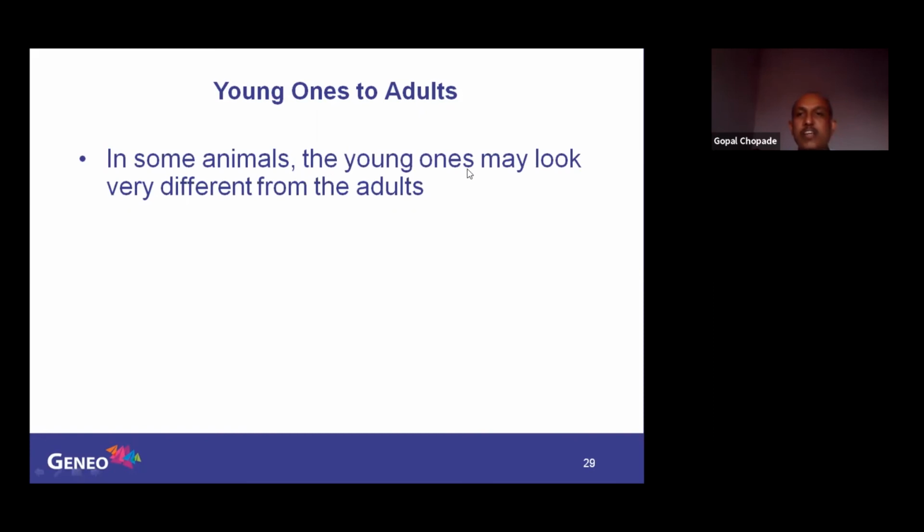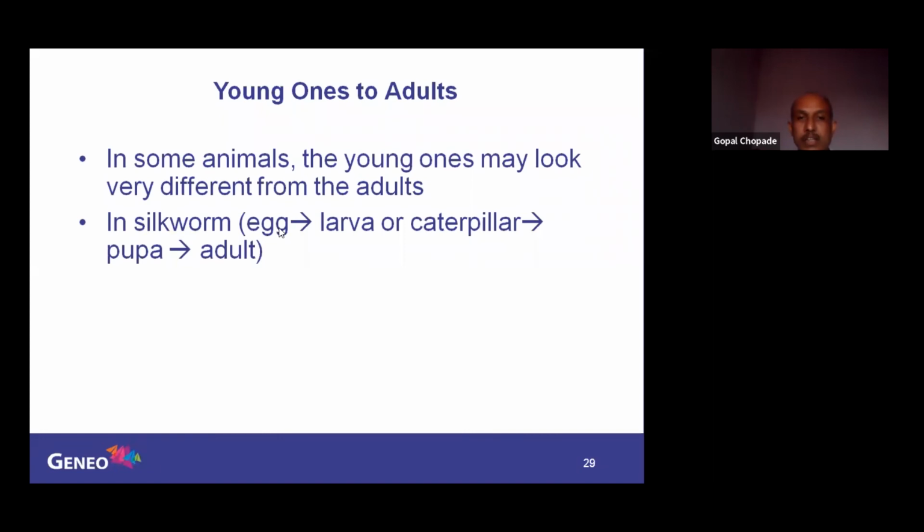In some animals, the young ones may look very different from the adult. The larva is entirely different from the butterfly. In the silkworm, the egg is the first stage, the larva, the caterpillar, is the second stage, then the pupa, and then the adult. You have seen this in last year's syllabus. In the frog, the egg develops into a tadpole, which is called the larva. This tadpole is very different from the adult, so they have entire changes. What do you call such a situation?